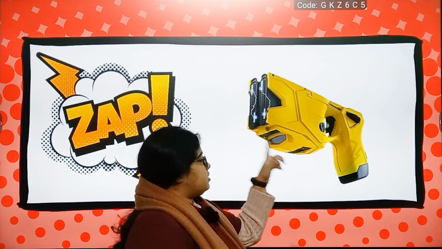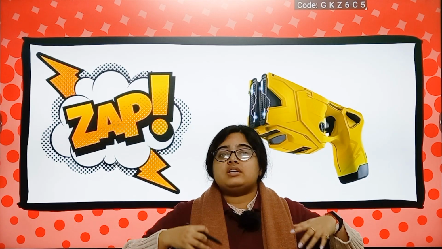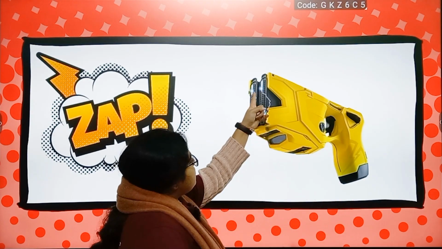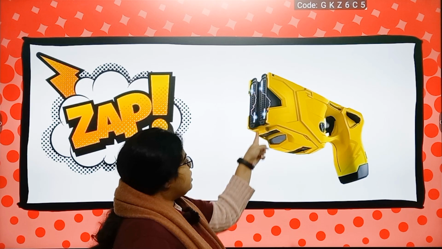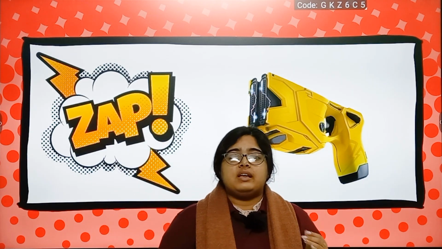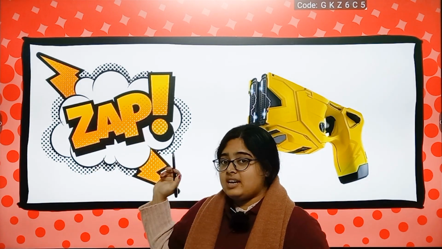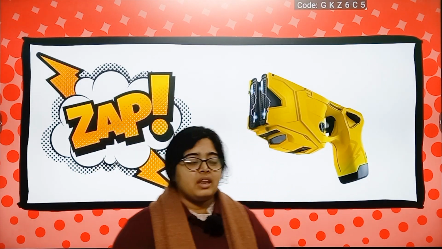This is an electrocutor, okay? This is used by policemen specifically so that it passes electricity and the person is unable to move. But this sound, you see the electricity moving, this passing of the electricity makes a zap sound, zap. So that sound is written exactly as Z-A-P, zap. You understand that?